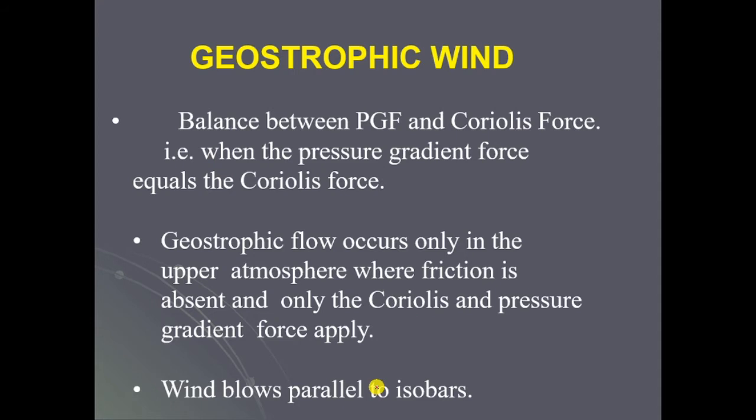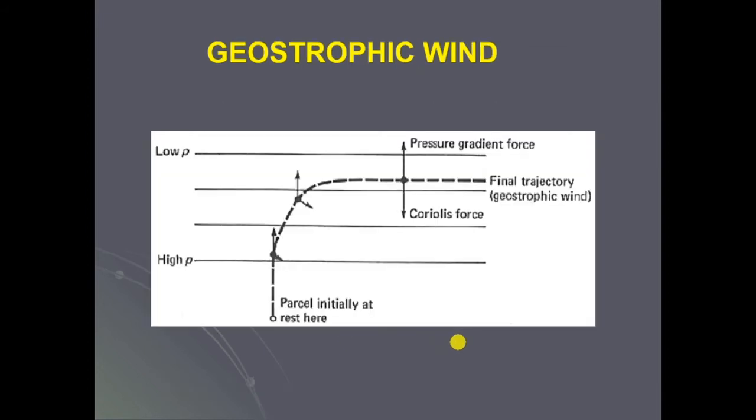So the wind blows parallel to the isobars. I have shown a figure here of geostrophic wind. Pressure gradient force, low pressure here, whereas here high pressure. A parcel is initially at rest here. When it is thrown, due to the Coriolis force its path is deflected from its straight path and takes the shape of a parabola.